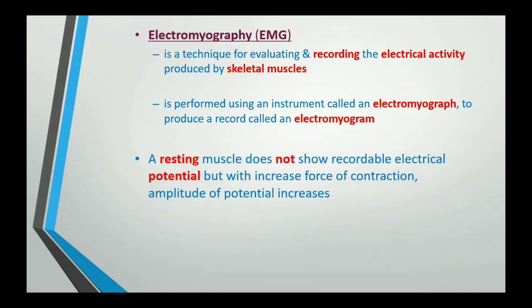Now there are two scenarios in which the muscles are being tested. One is the resting condition, where the patient is asked to completely relax the muscle and the electrical activity of the skeletal muscle is recorded. Usually there is no potential shown on the monitor, but there may be slight fluctuation because of the miniature end plate potential. Then the person is instructed to cause voluntary contraction of the muscle. With the increase in the force of contraction, the amplitude of the potential naturally increases.